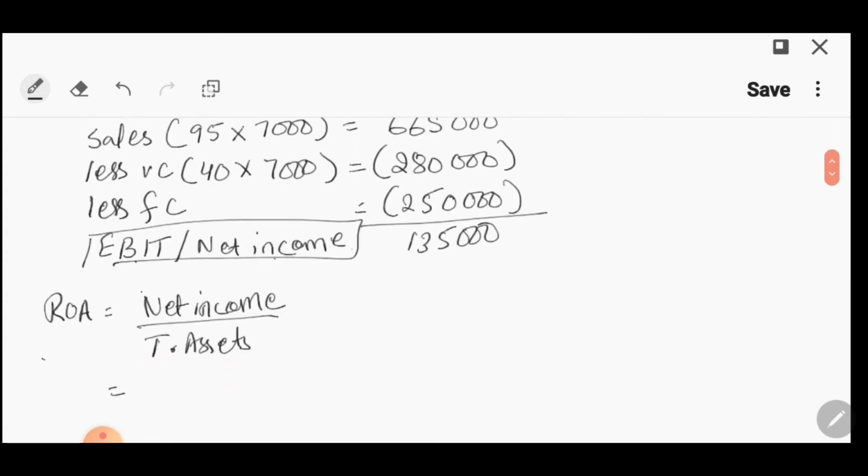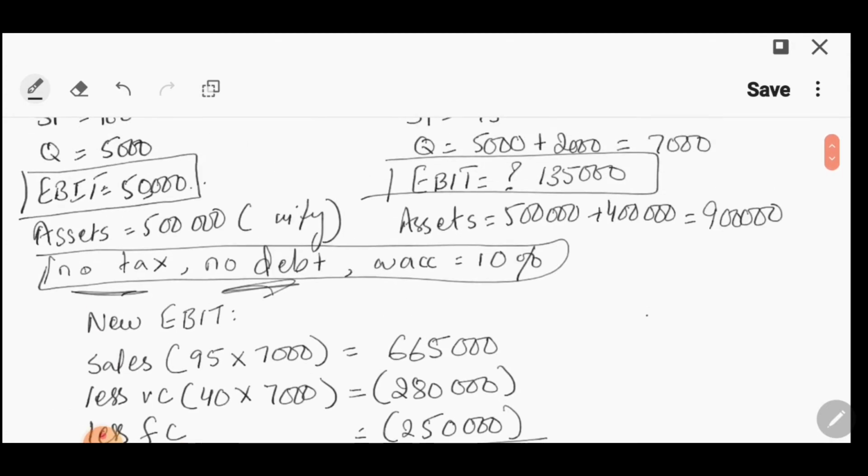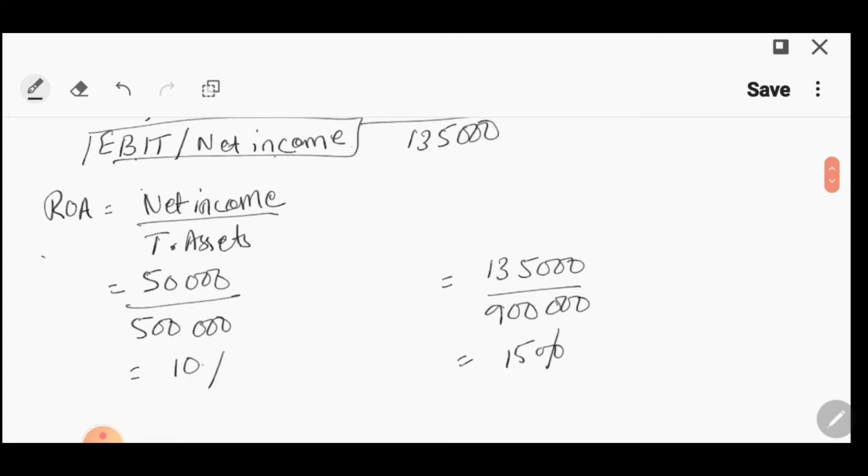So first let's calculate it for this one. So 50,000 and total assets यहाँ पे कितने थे? Total assets थे 500,000. And then calculate it for the other one as well. अब जो income है वो है 135,000 और अब जो total assets हैं वो increase होके हो गए हैं 900,000. So this will give you a 15% return, whereas over here you are getting a 10% return. So even your return on asset is higher if they go for the new production process.